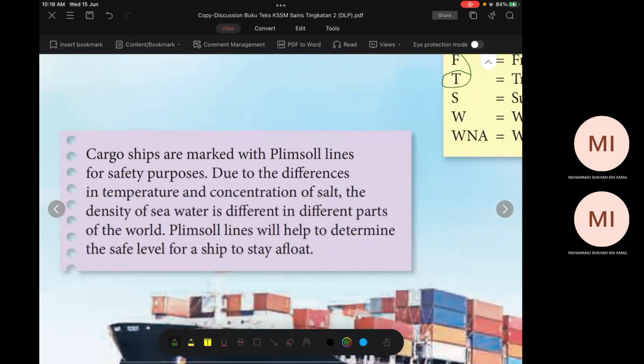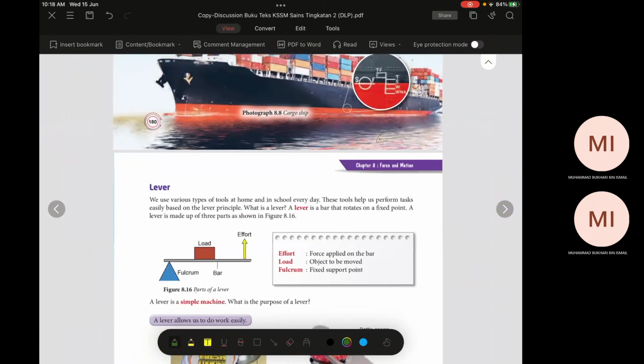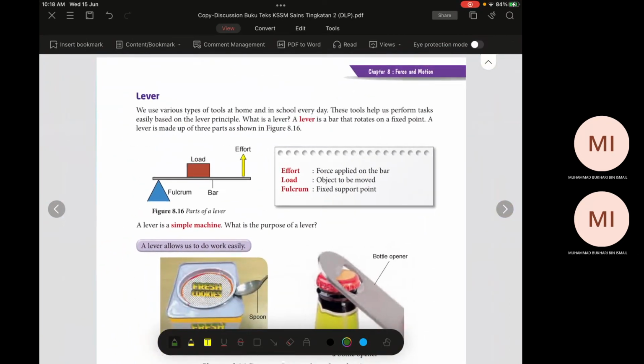Okay, baca sendirilah. The difference due to temperature and concentration of salt. The density of seawater is different in different parts. Dekat lain tempat lain dia punya density seawater. Lepas tu kita ada North Atlantic dan sebagainya. Any question? Before we go on with the next topic.